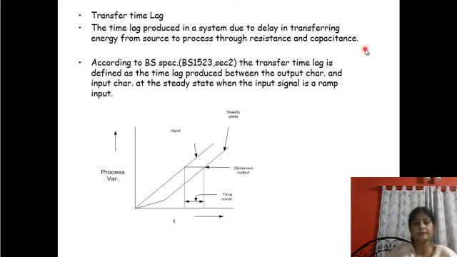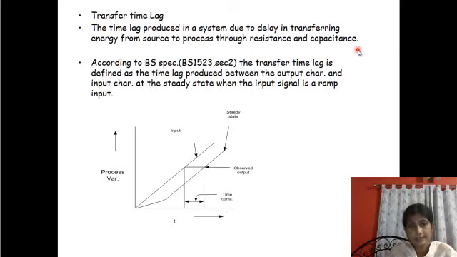Transfer time lag is the time lag produced in a system due to delay in transferring energy from source to the process through process resistance and process capacitance. What I am telling is that transfer time lag is the time lag that is produced in a system due to the delay in transfer of energy from source to the process through process resistance and process capacitance. That is the transfer time lag.